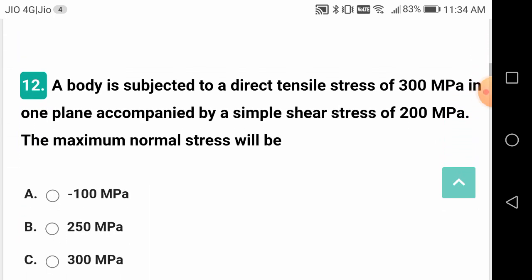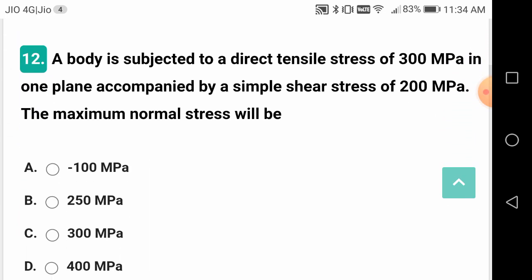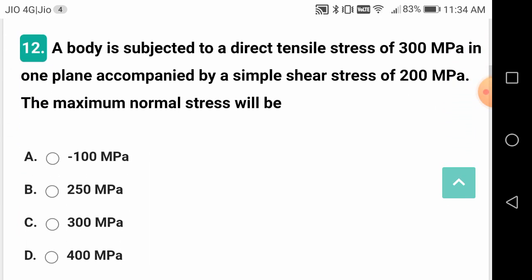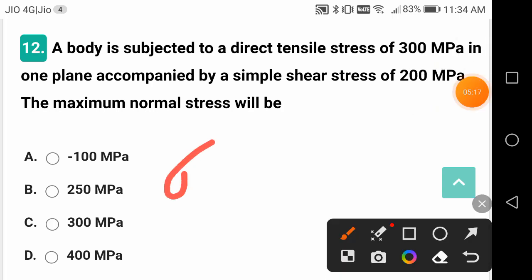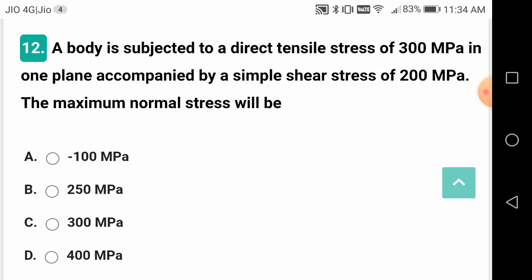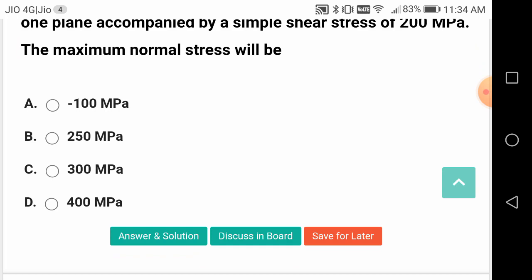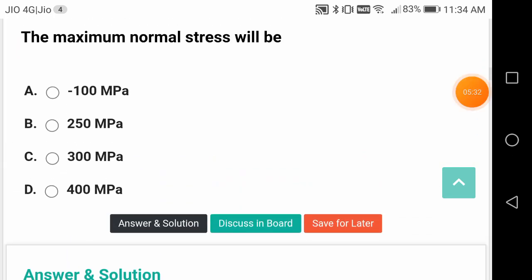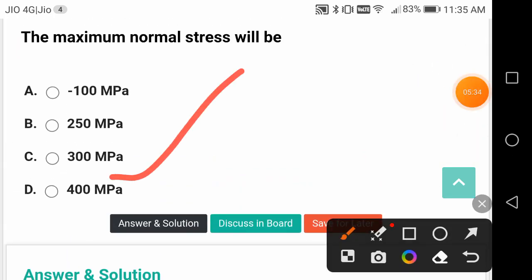Okay, friends. A body subject to direct tensile stress of 300 megapascals in one plane accompanied by a simple shear stress of 200 megapascals. The maximum normal stress: sigma 1 by 2 plus the square root of, sigma 1 by 2 whole square plus tau square. That is the formula. If you make sigma 2 as 0, this will be the maximum normal stress. Tau is called shear stress. If you substitute, you are going to get the answer as 400 megapascals.